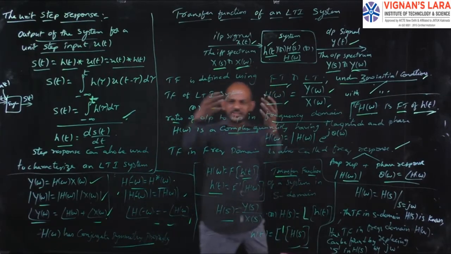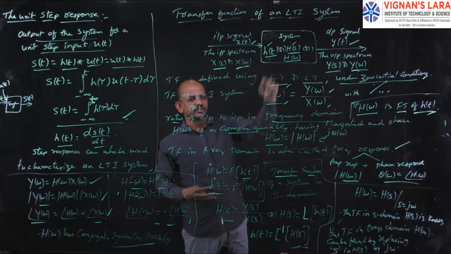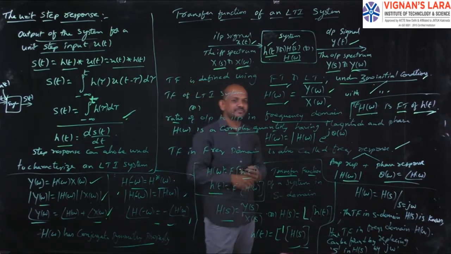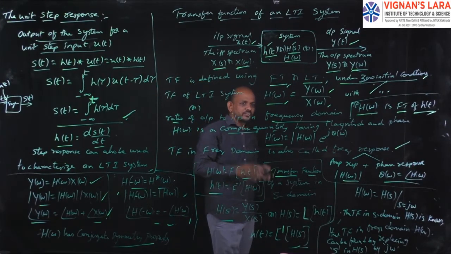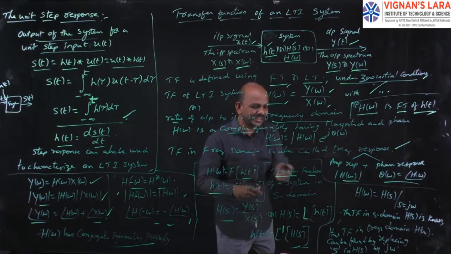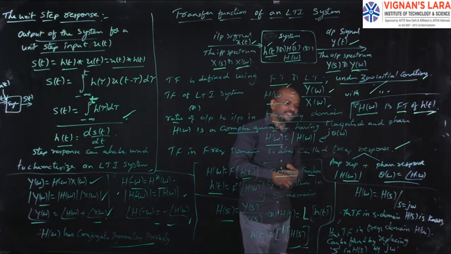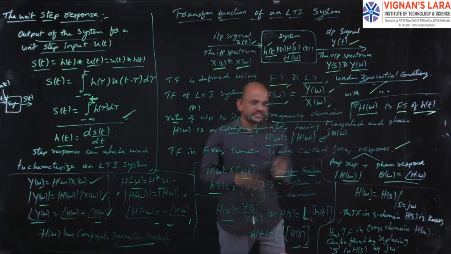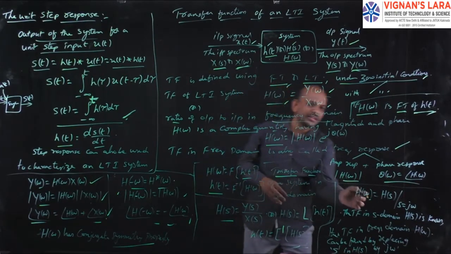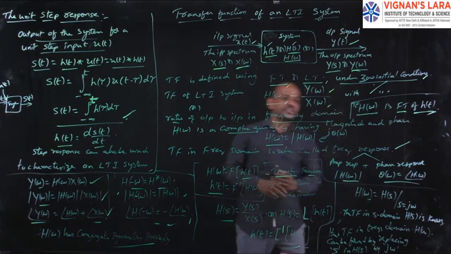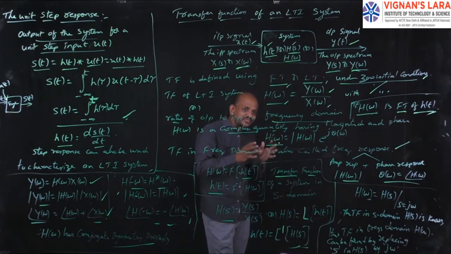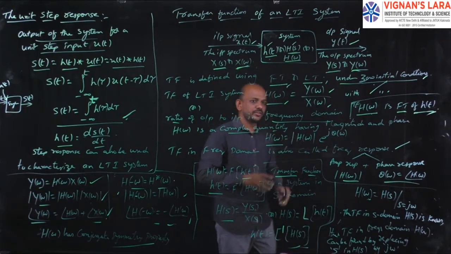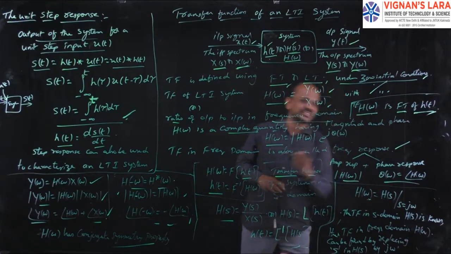Okay, so the explanation is same. First I explained with respect to the frequency domain, and at last I explained with respect to the S domain. In frequency domain I will use the Fourier transform. In S domain I will use the Laplace transform. H of omega is the transfer function in frequency domain. H of s is the transfer function in S domain.